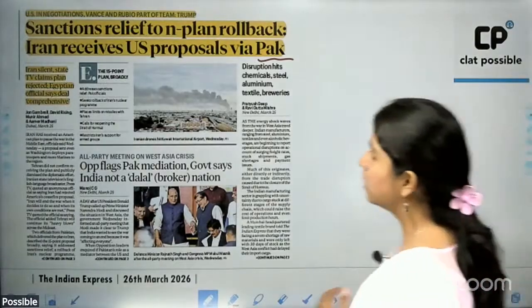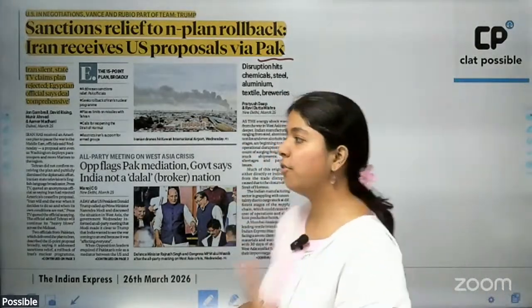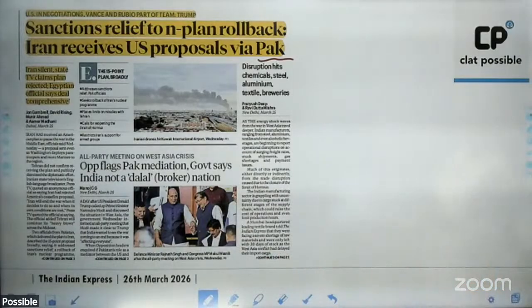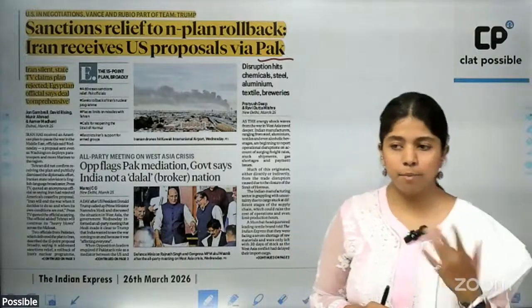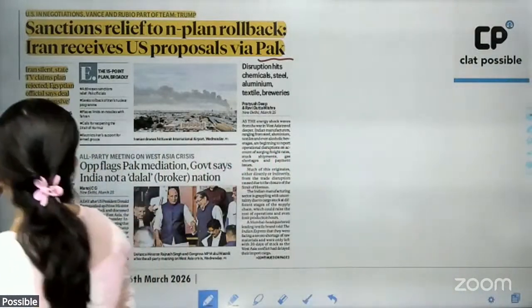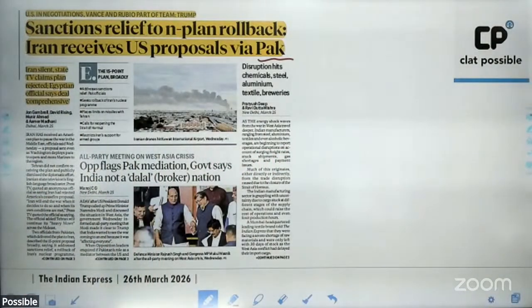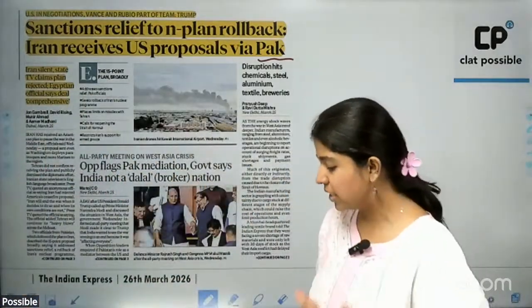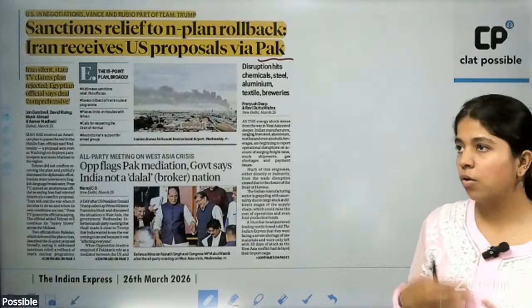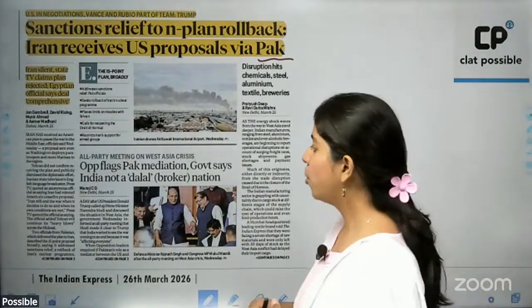Now, as per this peace proposal, the United States of America has put forth a 15-point plan for Iran to finally broker peace between the two countries. What are the various provisions of this 15-point plan? The US is ready to roll back sanctions, that is, the economic embargoes and oil embargoes that have been put on Iran.